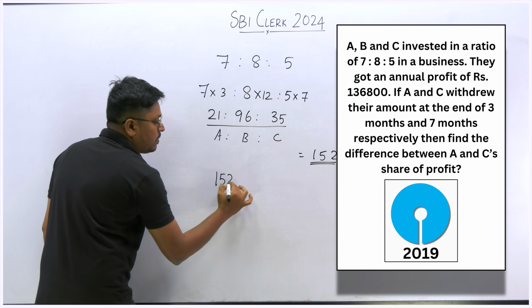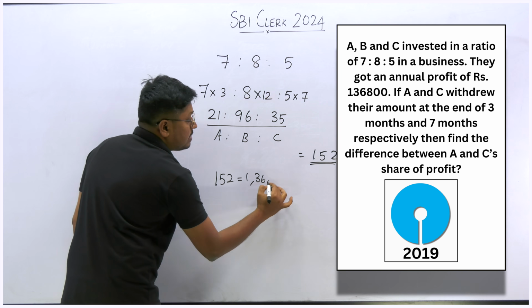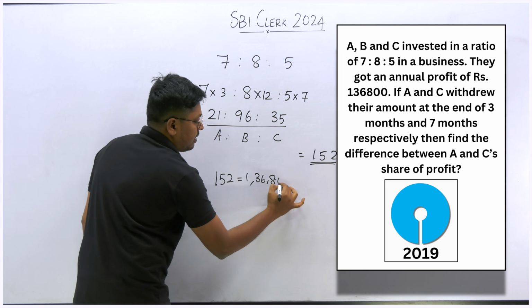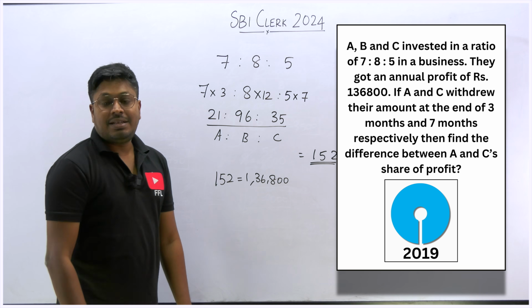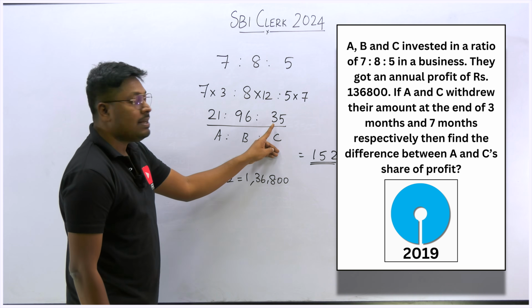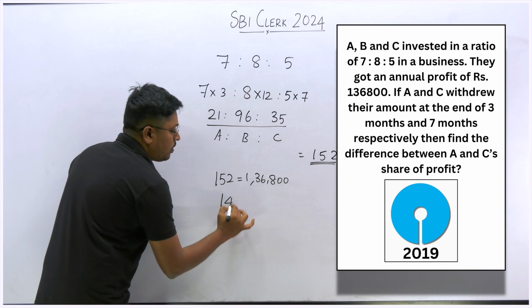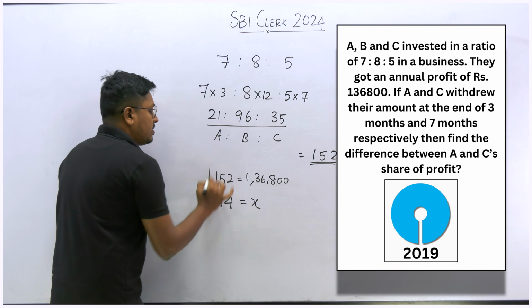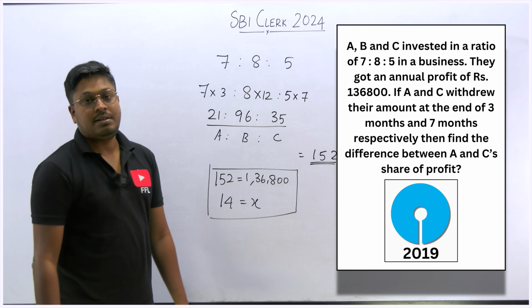So 152 is the total part, which will be the total profit, 1,36,800, right? Now our target is to find the difference between the share of the person A and C. A is 21, C is 35. So what is the difference here? Difference will be 14. So 14 parts is equal to X. When you cross multiply this, you can find the answer. Everyone's understood or not, right?